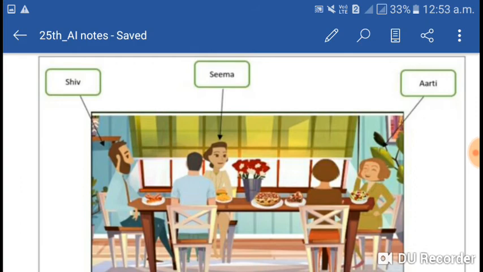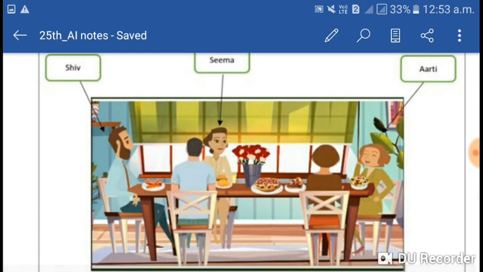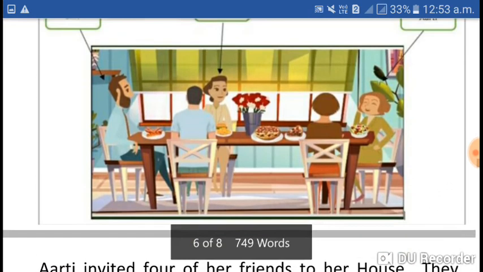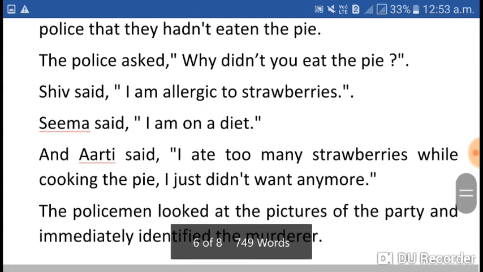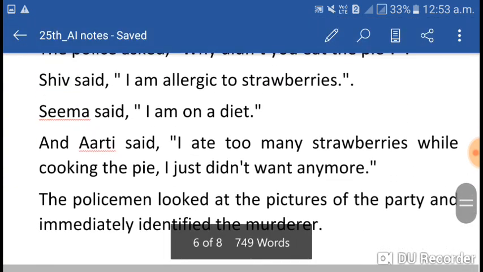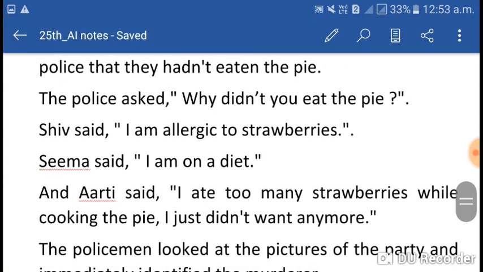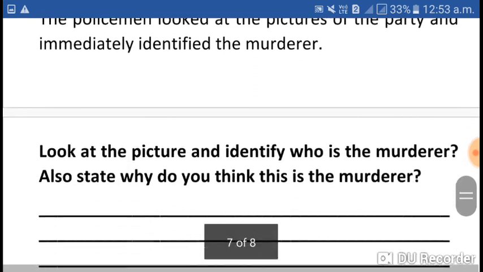I am giving you a chance. You have to look at this image carefully, and according to the given information, you have to identify who did the murder from the three: Shiv, Seema, and Aarti.